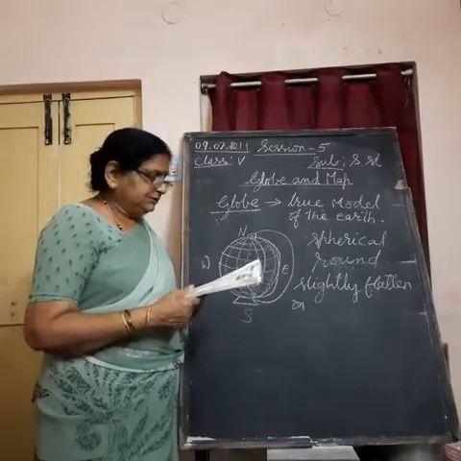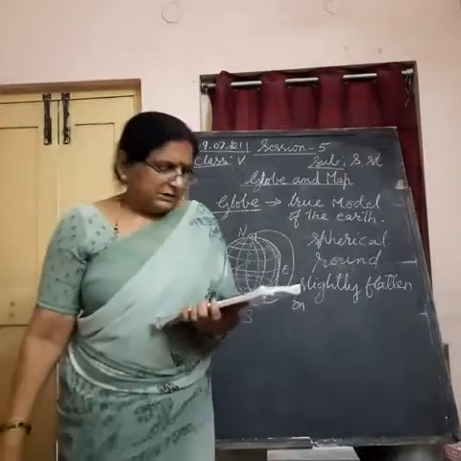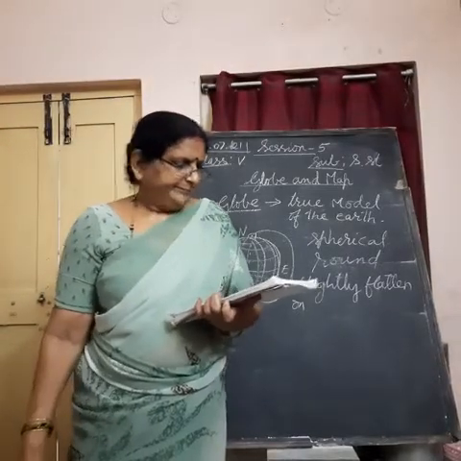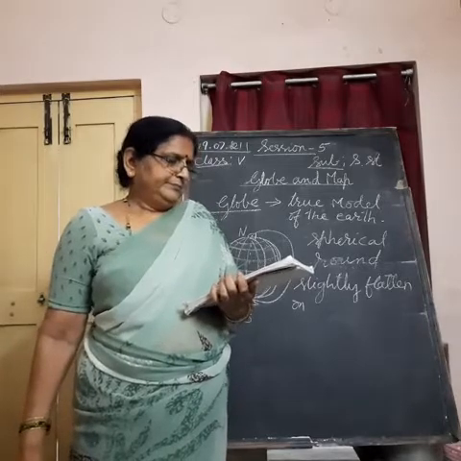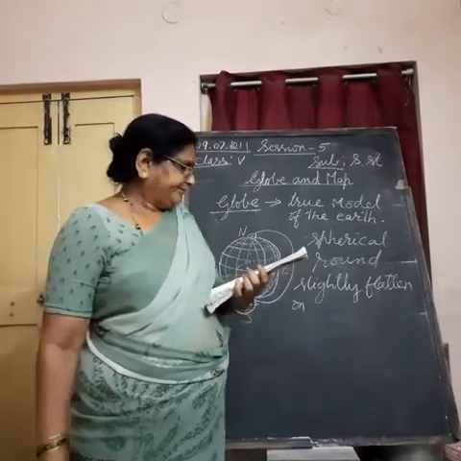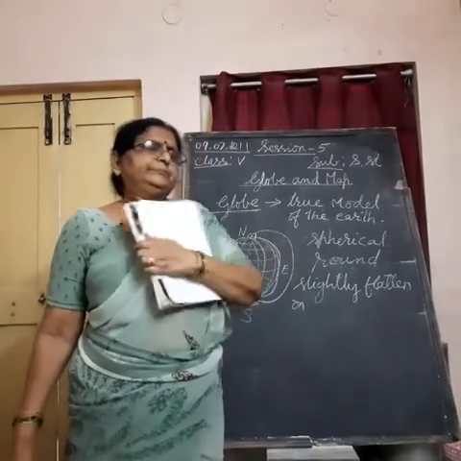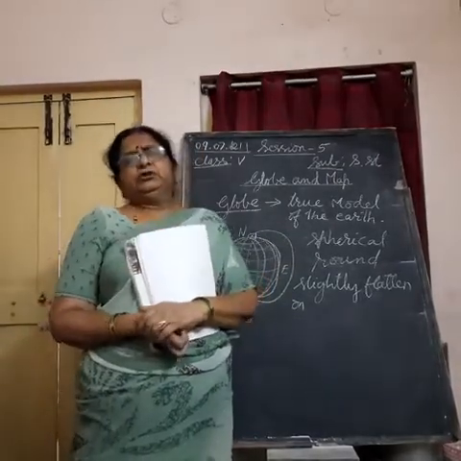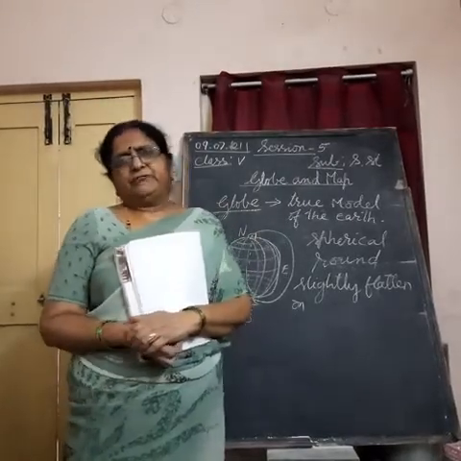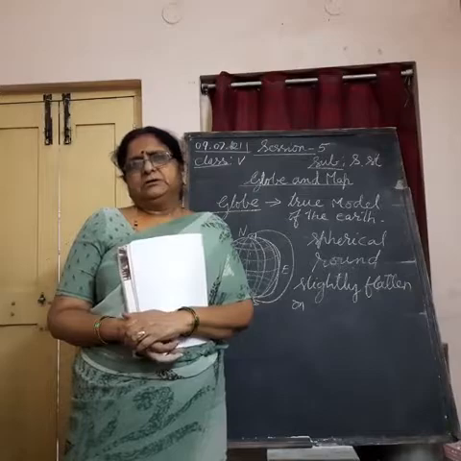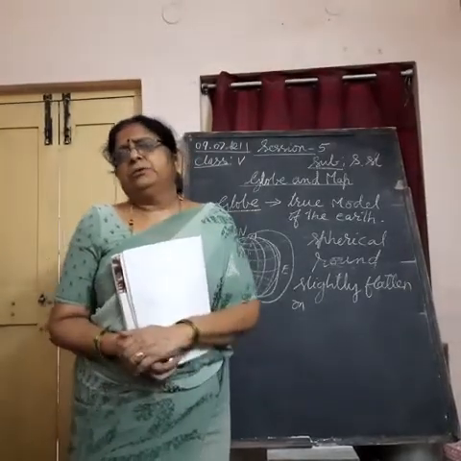And it gives us detailed and correct information about the earth. So in this way, though it is a small model, it gives us correct and true information about the earth. So these all are good qualities we talk about the globe.